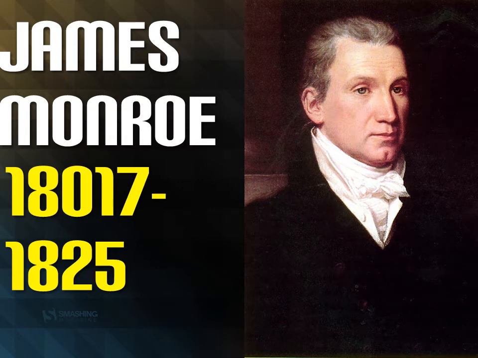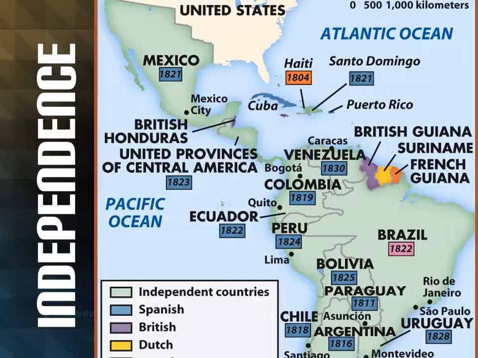James Monroe becomes our fifth president of the United States of America. He did one major thing that really defines who he is as a president, and this thing was about American foreign policy. The decisions that he made in foreign policy, the plan of how we're going to treat other countries, really was a plan that we used for many, many years to come. And this plan became known as the Monroe Doctrine. So let's talk about that.